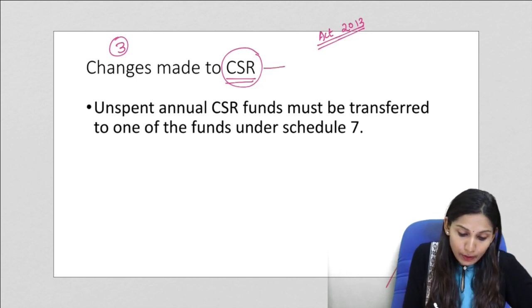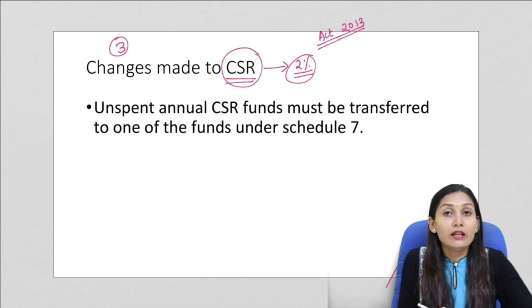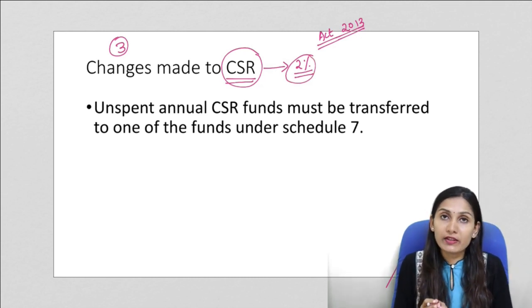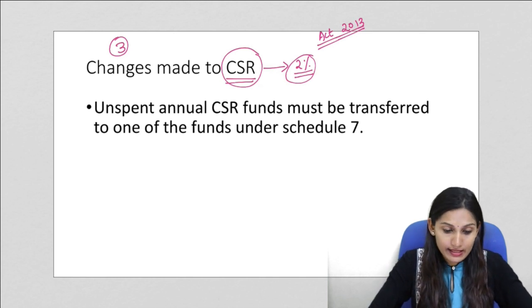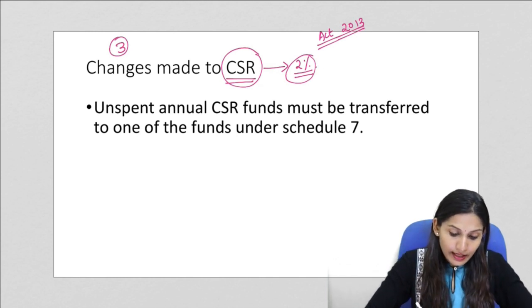So a certain amount, 2%, has to be kept aside for corporate social responsibility. Now if a particular company was not able to completely utilize their CSR funds, in their annual reports they have to mention the reasons why.